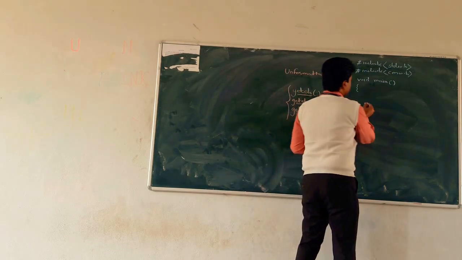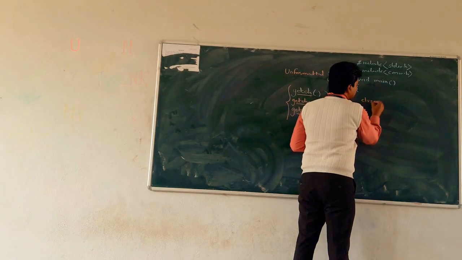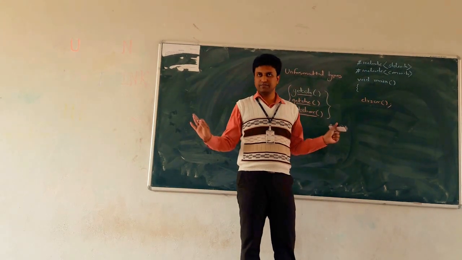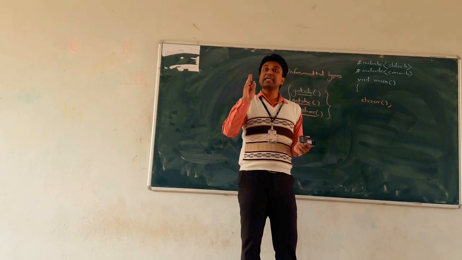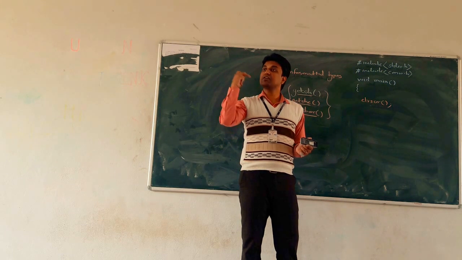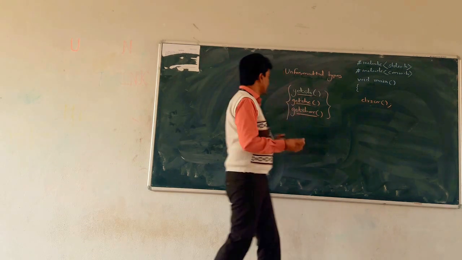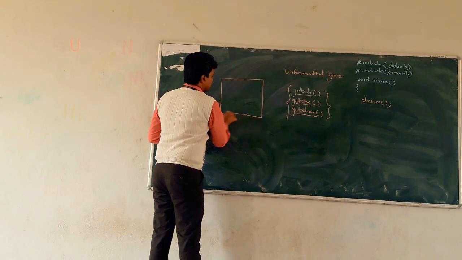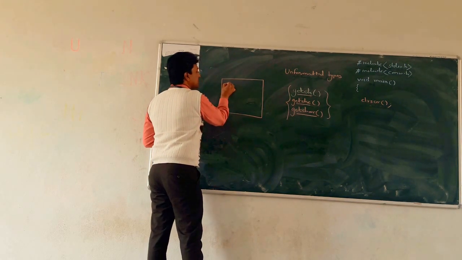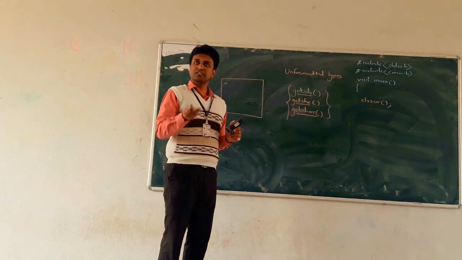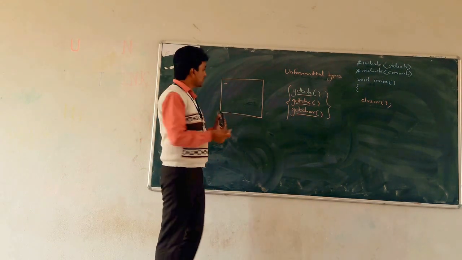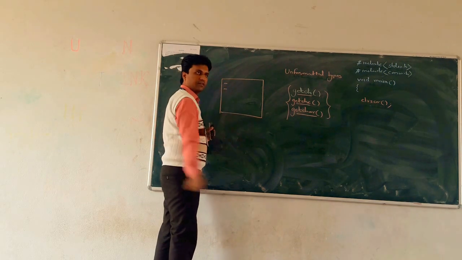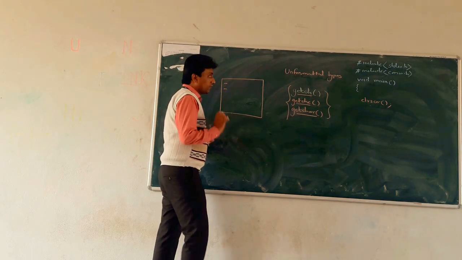So the first function is clear screen. Whatever may be on the screen, we want to clear it first. After that, scan a single character and display it on the console. Okay, so what is the output screen? Like that. Scan the character, that is, first the cursor is blinking for scanning one single character, and whatever the character may be, display it on the console again. Clear?